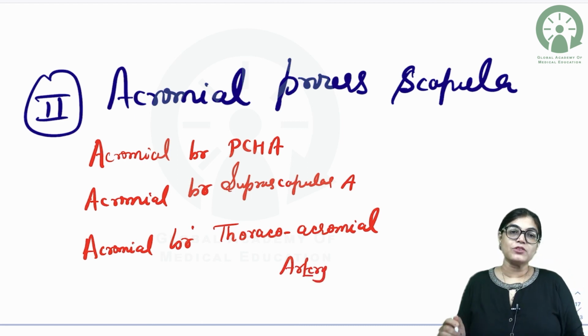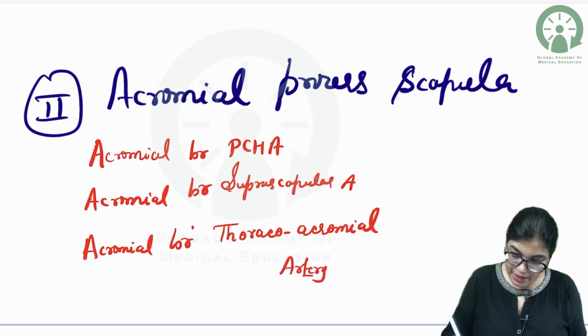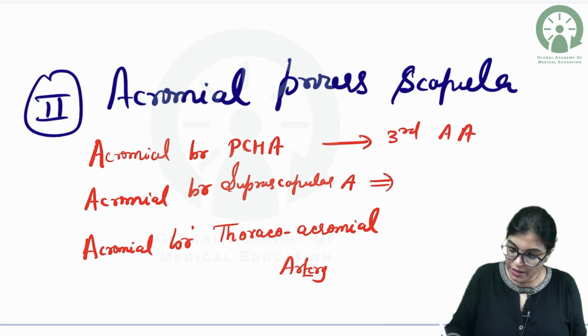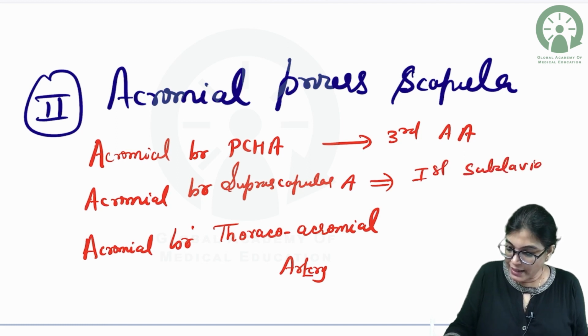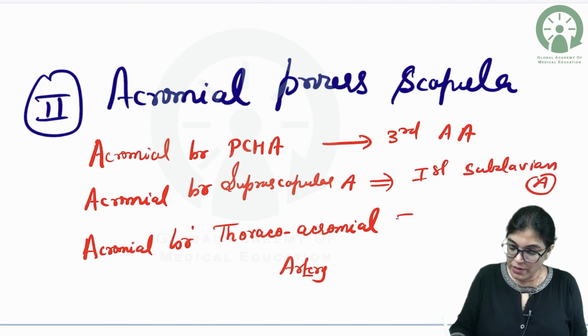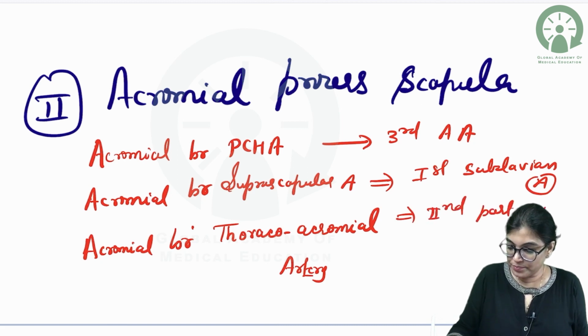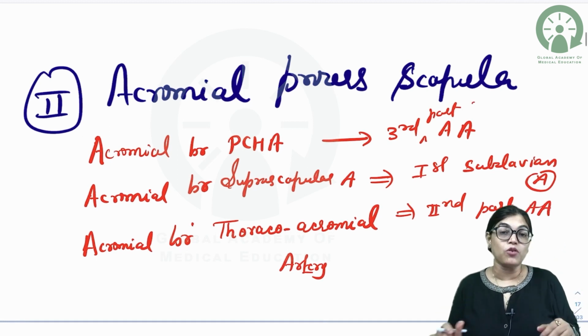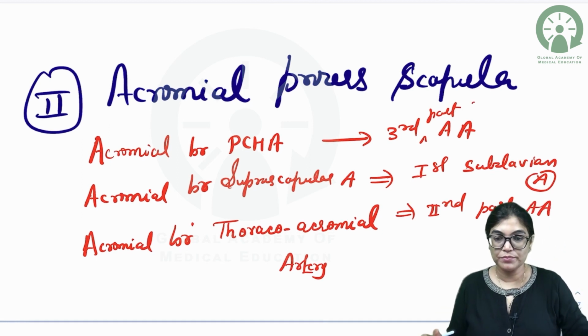So, for the acromial branch of the posterior circumflex humeral artery, the source will be the third part of the axillary artery. Suprascapular is the branch of the first part of the subclavian artery, and a slight contribution is also taken from the acromial branch of the second part of the axillary artery. So, this is the anastomosis which is taking place at the acromial process of the scapula.